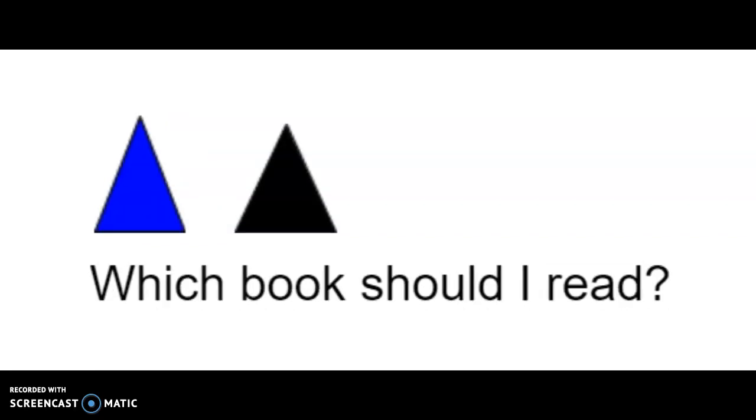Okay, here's another example. Which book should I read? Again, the word which, sure, it looks like an interrogative pronoun because it's on our list, but in this case, the word which is describing or modifying the word book. So it would be an interrogative adjective.